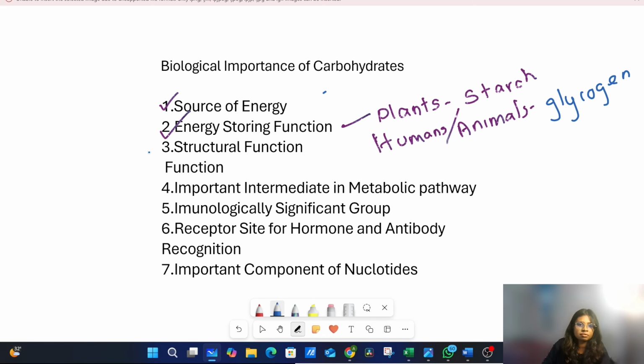For structural functions, we can find cellulose, a polysaccharide, in the plant cell wall. The other thing is chitin. Chitin is also a polysaccharide. We can find chitin in the arthropod exoskeleton. These carbohydrates are very important for maintaining cellular integrity.